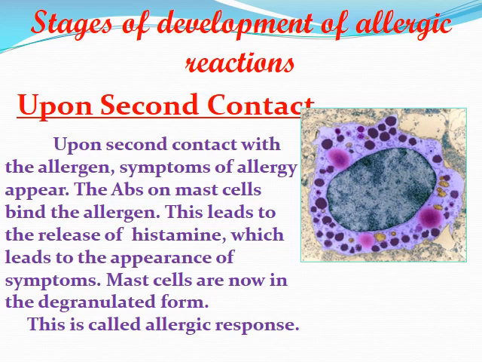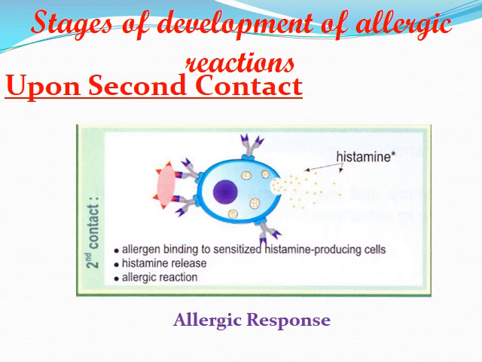This leads to the release of histamine, which leads to the appearance of the symptoms. Mast cells are now in the degranulated form. This is called the allergic response. Upon second contact, allergen binding to sensitized histamine-producing cells, mast cells, histamine release, allergic reaction starts with the appearance of symptoms.